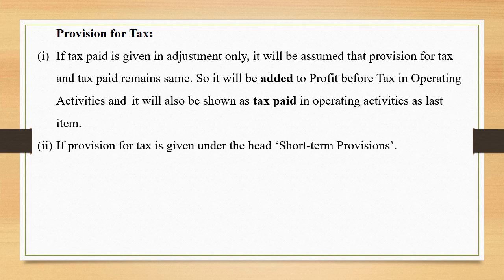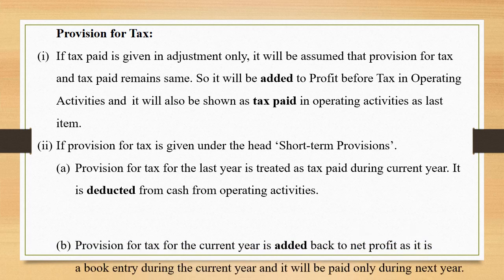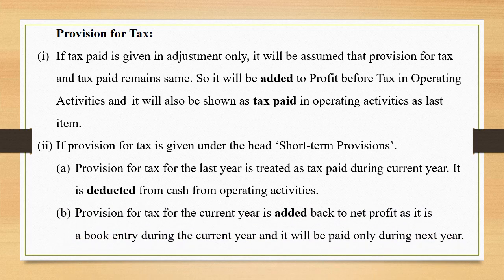If provision for tax is given under the head short-term provisions, then provision for tax for the last year is treated as taxes paid during the year, and it is deducted from cash from operating activity. Provision for tax for the current year is added back to net profit as it is a book entry during the current year and it will be paid only during next year.